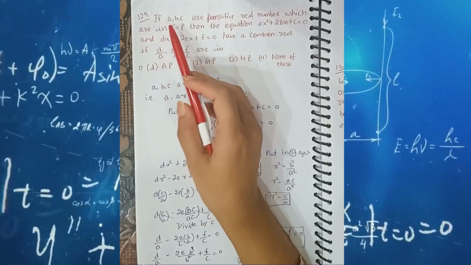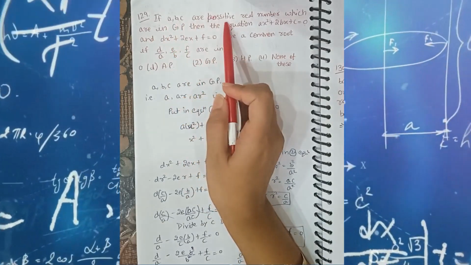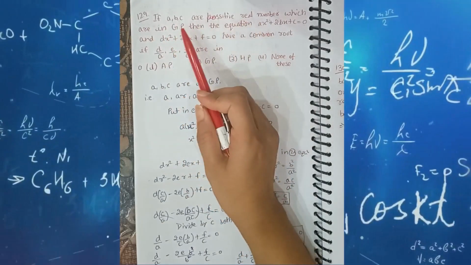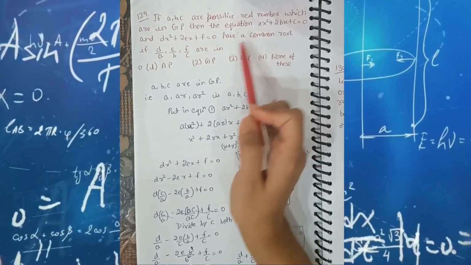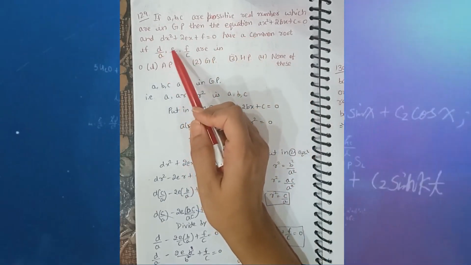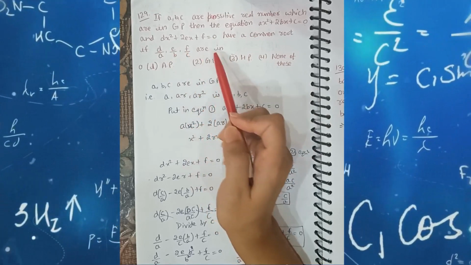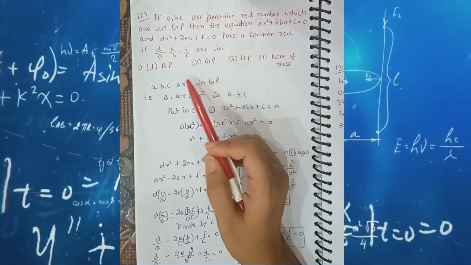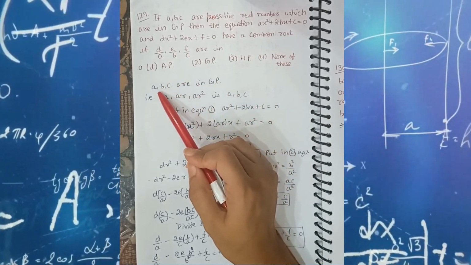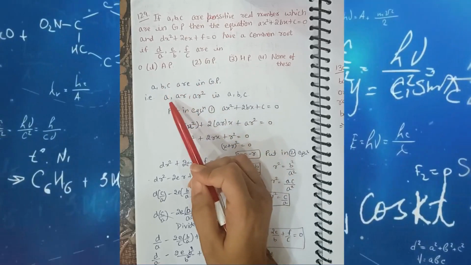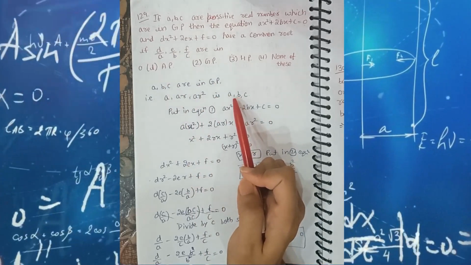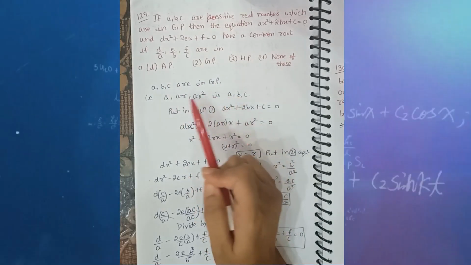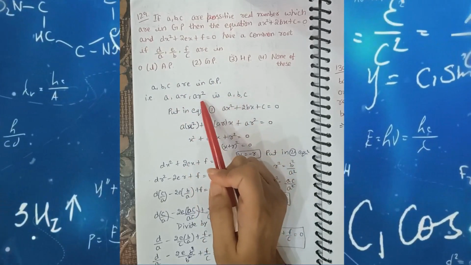129th question. In this question, A, B, C are real numbers which are in GP, and the equations given have a common root. We have to find out in which progression D by A, E by B, F by C are. Firstly, we have given A, B, C are in GP. That means B square is AC. The value of A is A, value of B is AR, value of C is AR square.